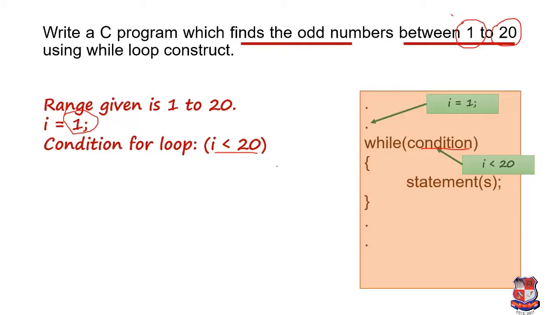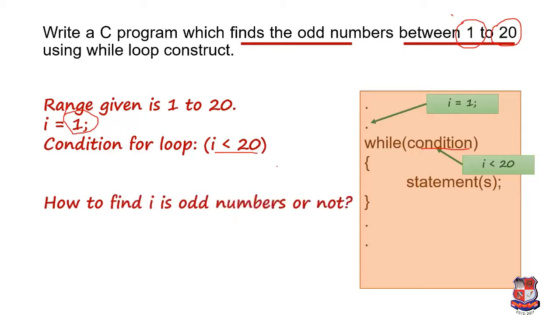Now find out the odd numbers. How can we decide the odd numbers? We already saw an example related to it. To find the odd number, we have to use the modulo operator, and if we use modulo by 2 with some number, it will give us a remainder. That remainder will be 0 or 1. If the remainder is 0, then it is an even number, and if the remainder is 1, then it is an odd number. We are taking this logic and writing the condition like this: if i modulo 2 not equals to 0, then it will be an odd number.